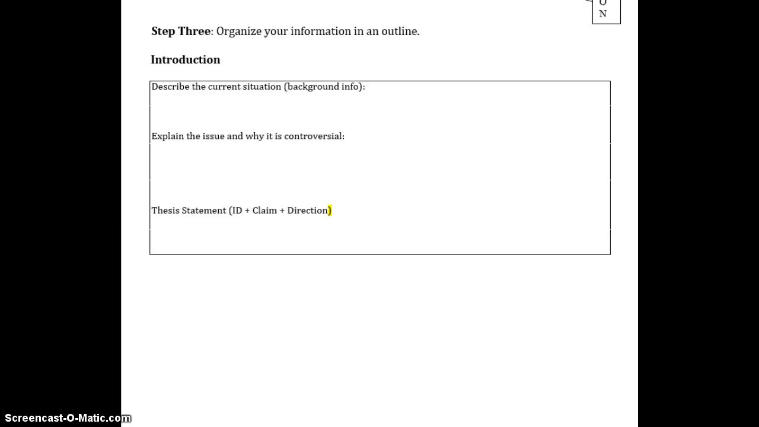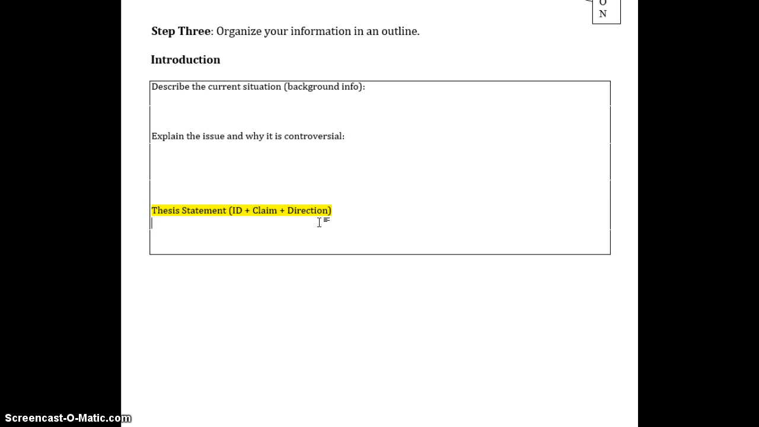It's now time to write our paper. You are going to be writing 3 paragraphs, an introduction and 2 body paragraphs. In this case, you're going to proclaim your answer to the question, should the Brazilian government develop the Amazon rainforest? First, we need to develop a topic sentence or thesis statement.